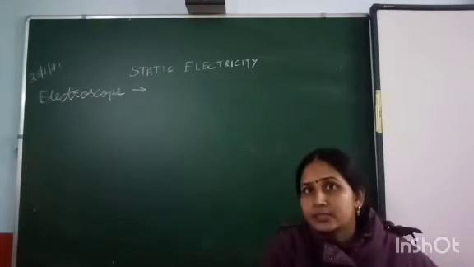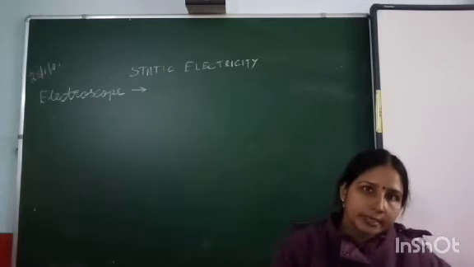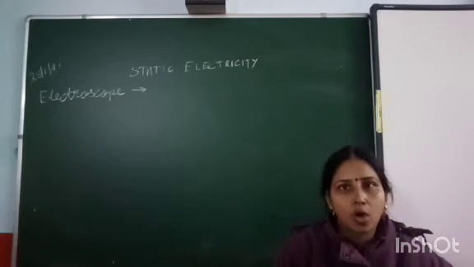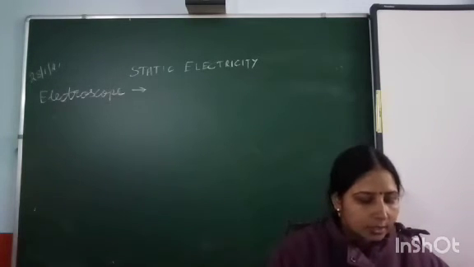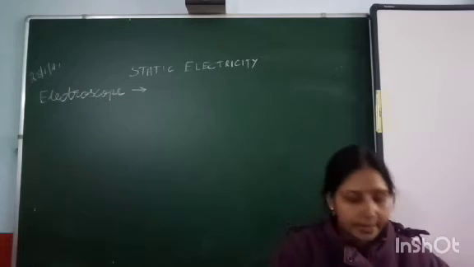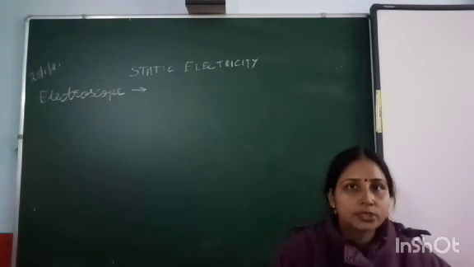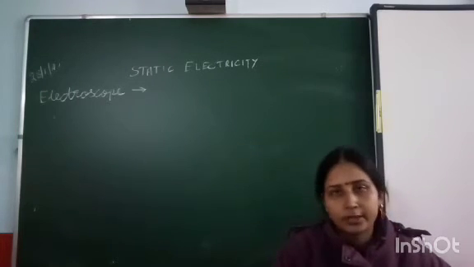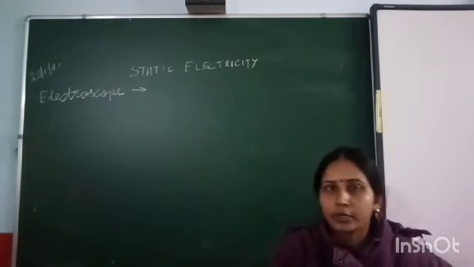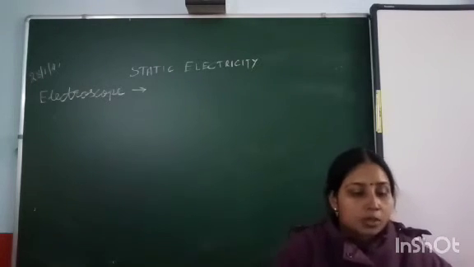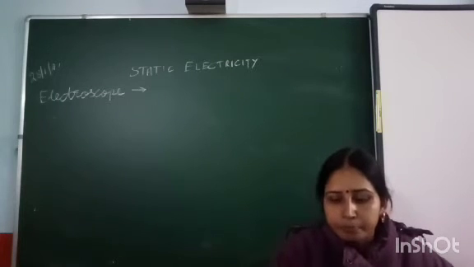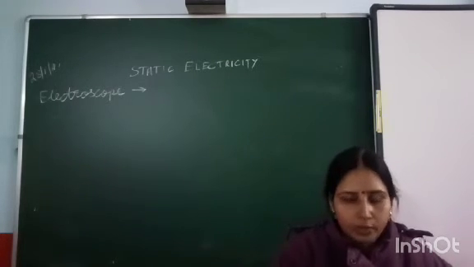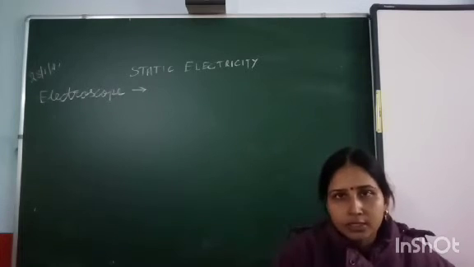In other words, it is used to find out whether the body is charged or uncharged, or if the body is charged, whether it has a positive charge or a negative charge.